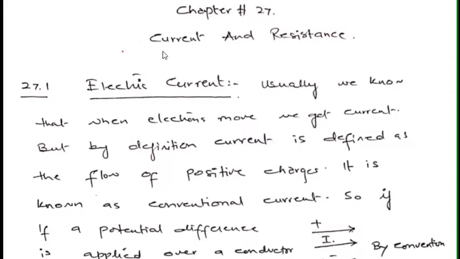This chapter covers a topic related to current and resistance. First article is related to electric current, and within this article I'll be covering 27.2 as well.